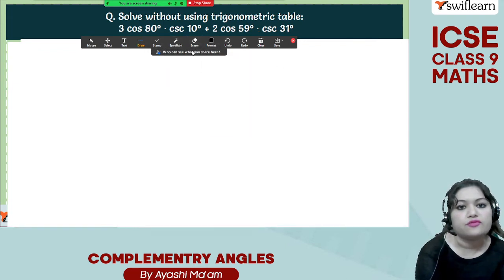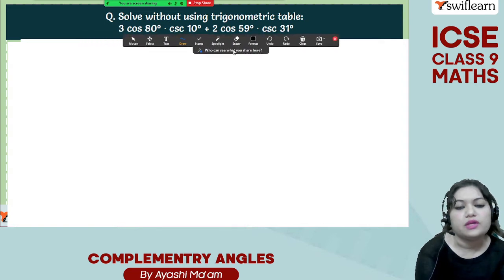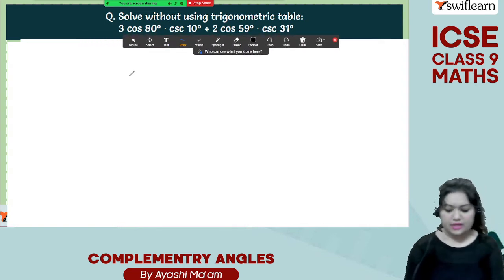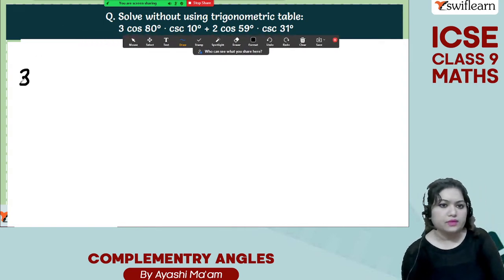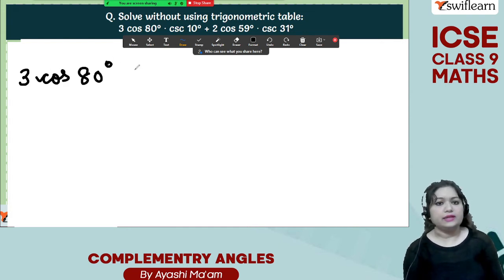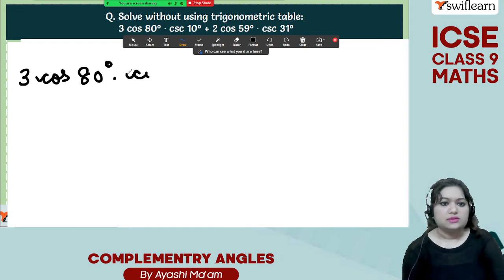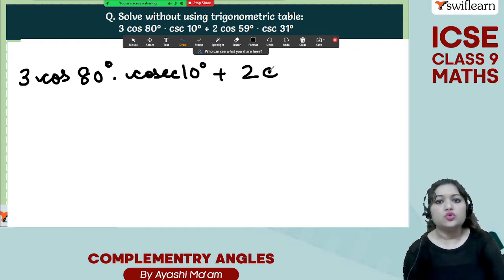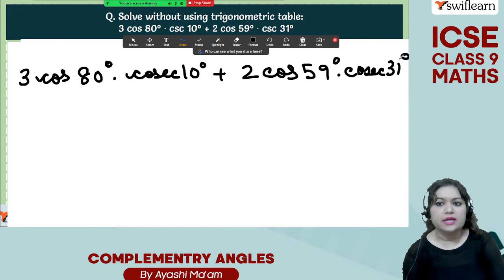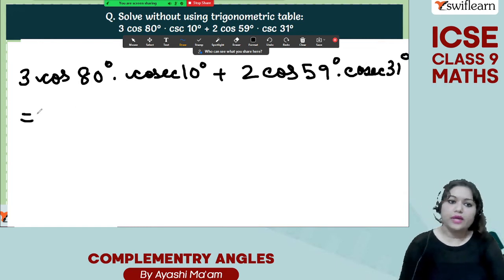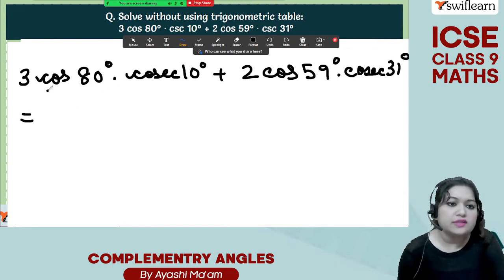So in the question, it's written 3 cos 80 degree cosec 10 degree plus 2 cos 59 degree cosec 31 degree. Okay.